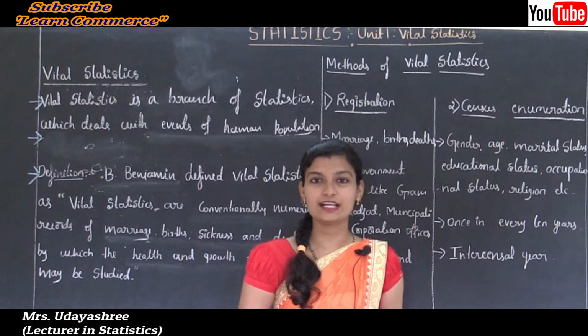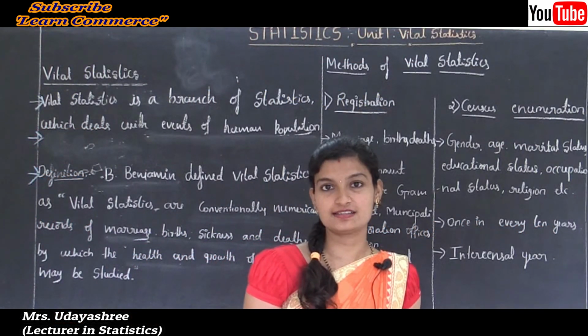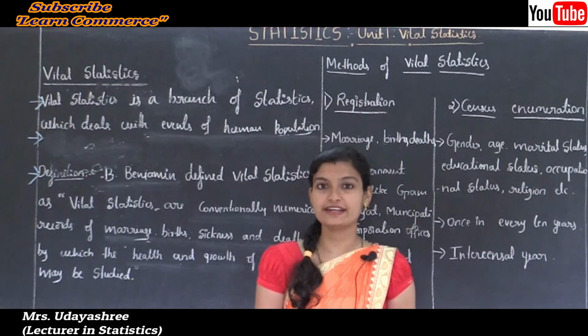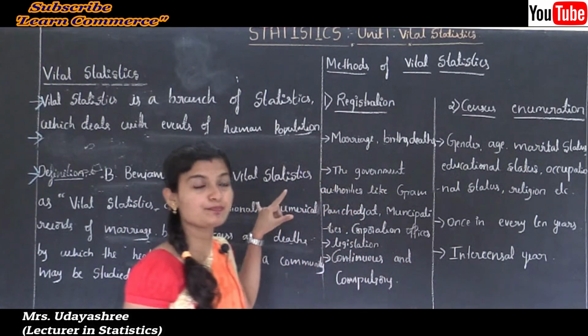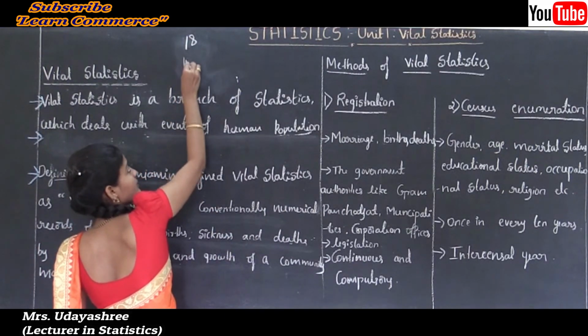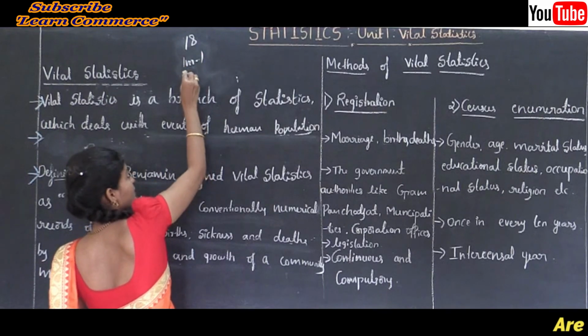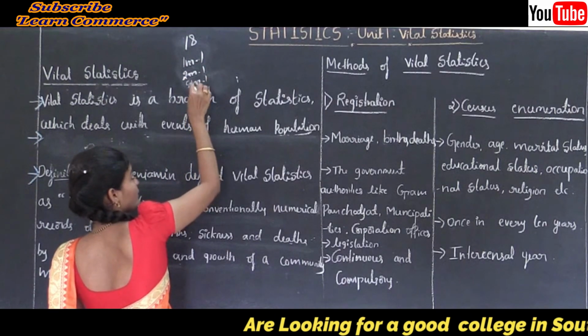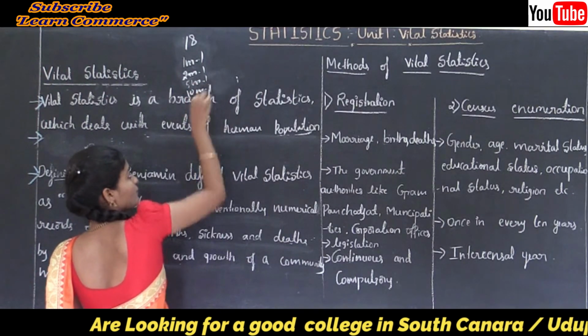Hello everyone, welcome to second PUC Statistics online classes. In this video we are going to discuss the first chapter, that is vital statistics. This chapter is important for 80 marks, and we can expect one question for 1 mark, one question for 2 marks, one question for 5 marks, and one question for 10 marks.